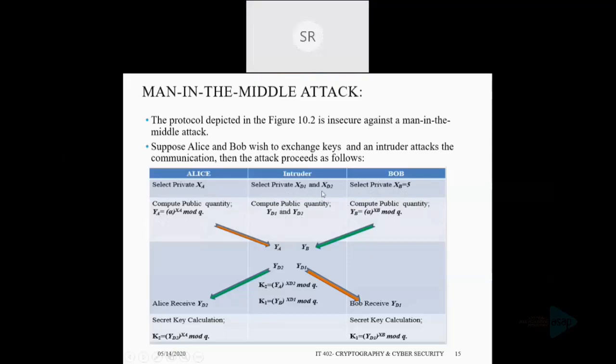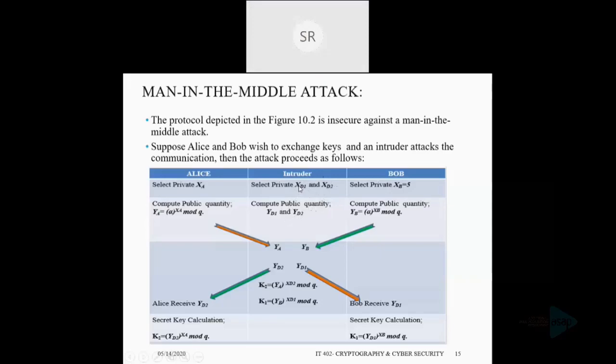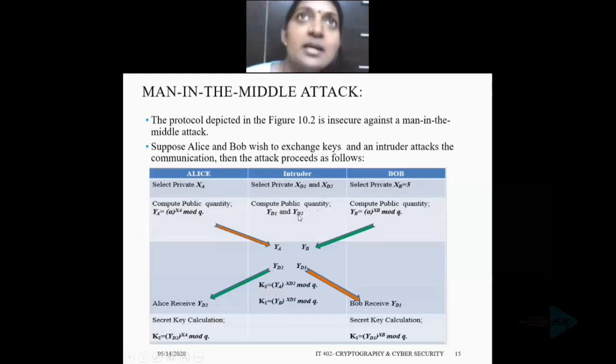Here, the intruder prepares for the attack by generating two random private keys, XD1 and XD2, and then the intruder calculates public quantities YD1 and YD2. So that is the first stage.